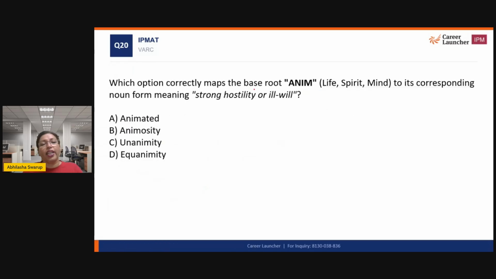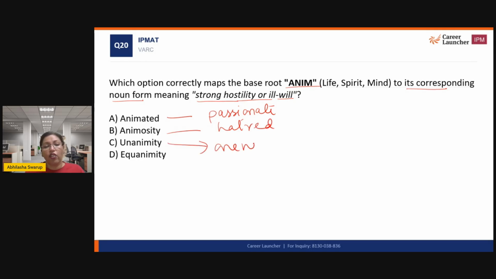All right. Which option correctly maps the base root anim to its corresponding noun form, meaning strong hostility or ill will? So animated is very passionate, so that won't work. Animosity is hatred or ill will, so that will be the correct answer. Unanimity is oneness, everybody's together. Equanimity is calmness. So therefore the correct answer will be animosity, which is hatred, right? Strong hostility or ill will.